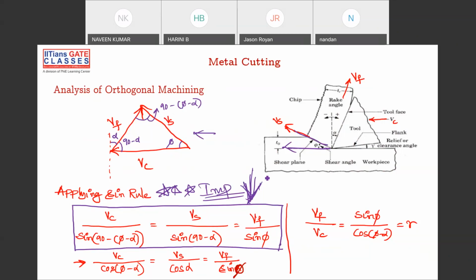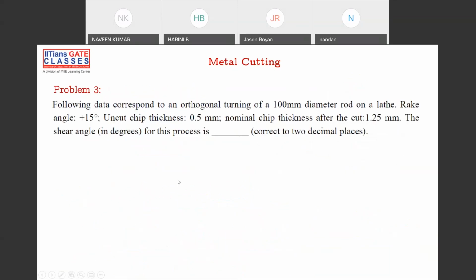Okay, done? Shall we proceed? Okay, good. So can anyone try this question? For this question, you can use the calculator. I don't have any problem, but in the examination, they'll give questions in such a way that there is no need of any calculator. Can you try this question? Okay, let me give you 1 minute. Please try. Let's see how many can attempt this question.